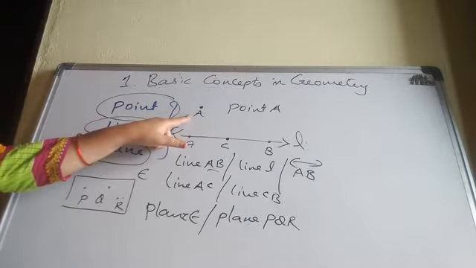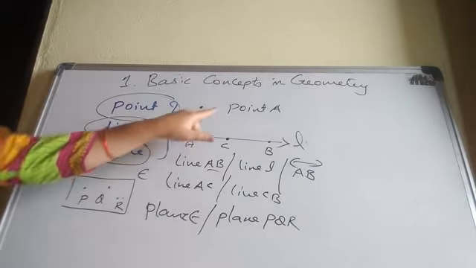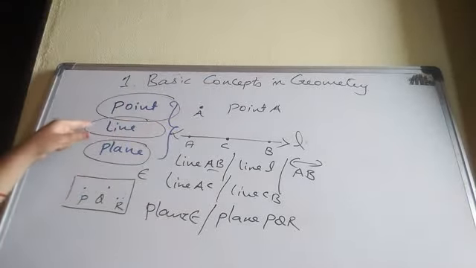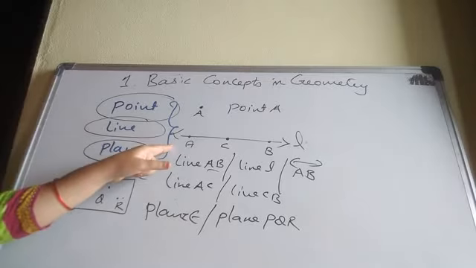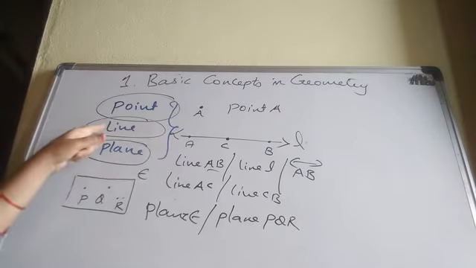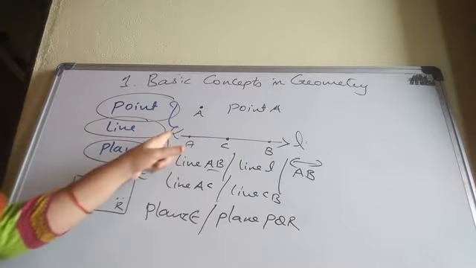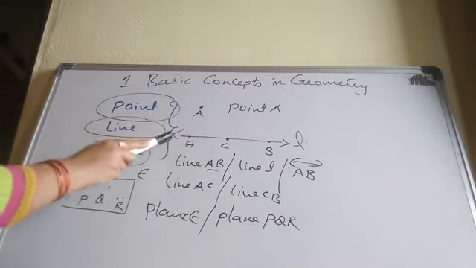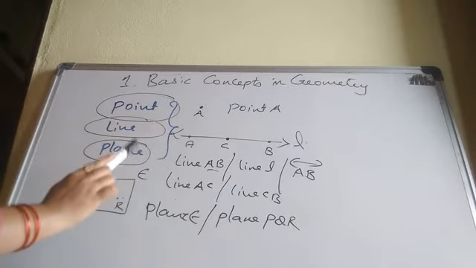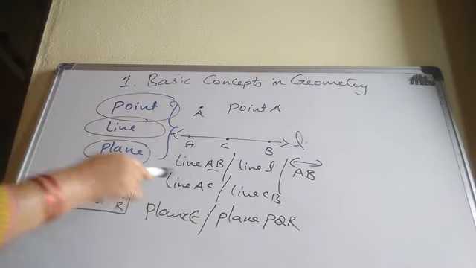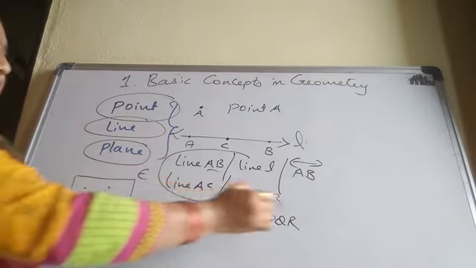And point is written by a capital alphabet, point A. Second one, line. Line is also an undefined term in geometry. It extends in both the directions infinitely. It has two arrows. It doesn't have any end points. So names can be written in these ways.